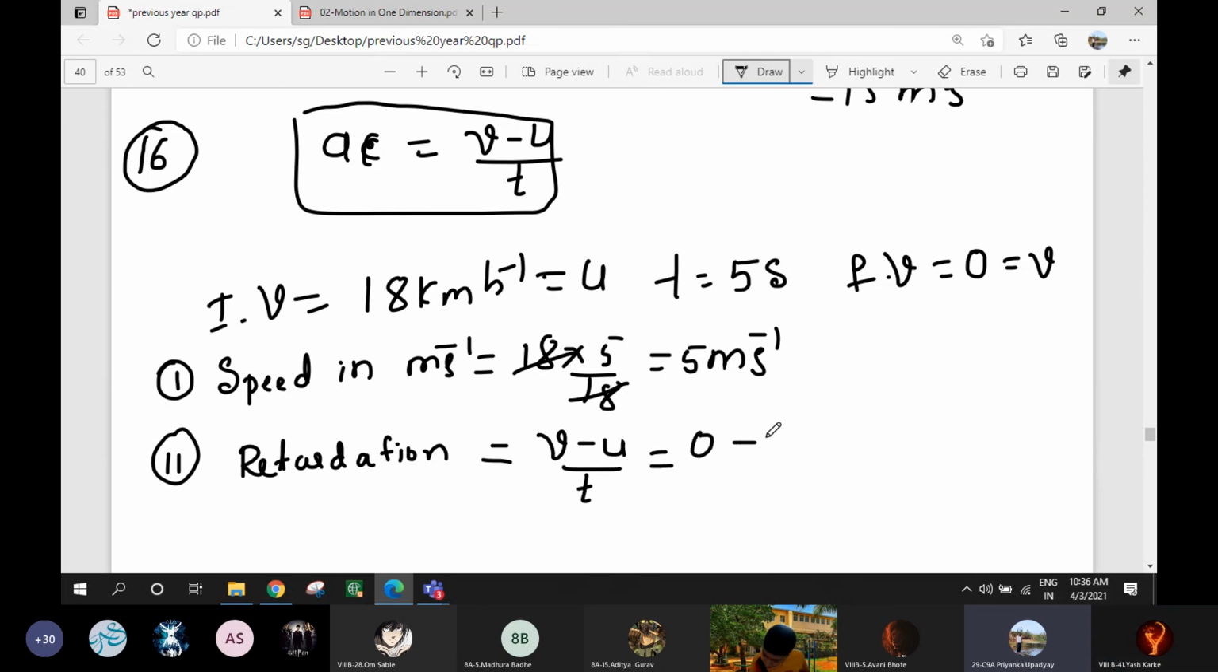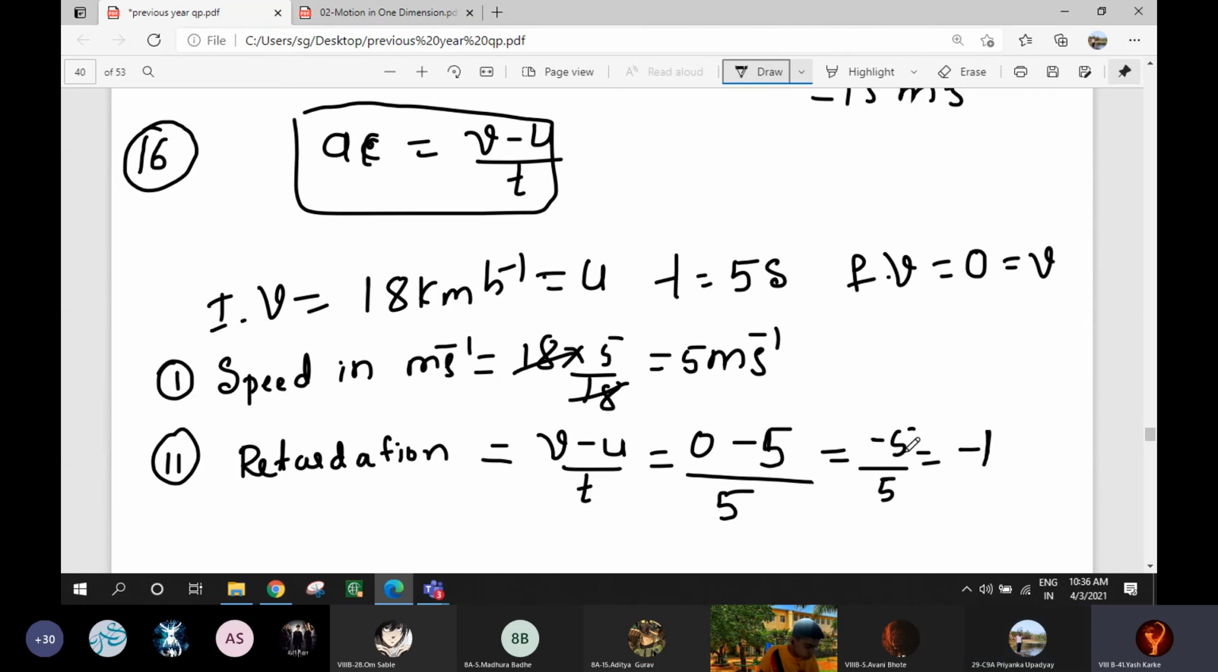V is 0 minus u is 18, or 5. In meter per second itself we will take, okay? 5 by t, t is 5 because time is in seconds. So minus 5 by 5 is how much? Minus 1.